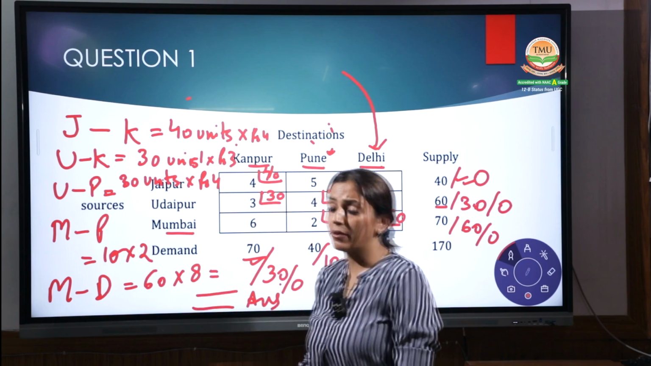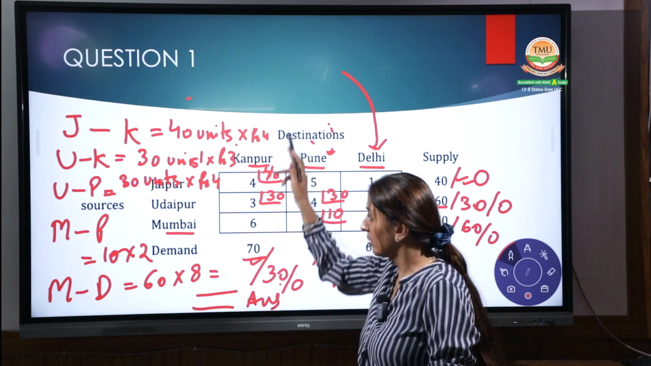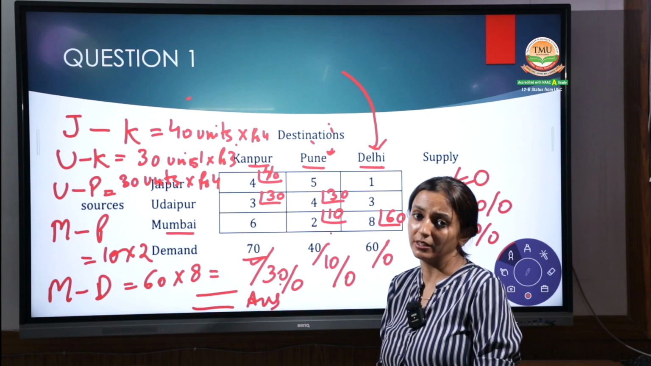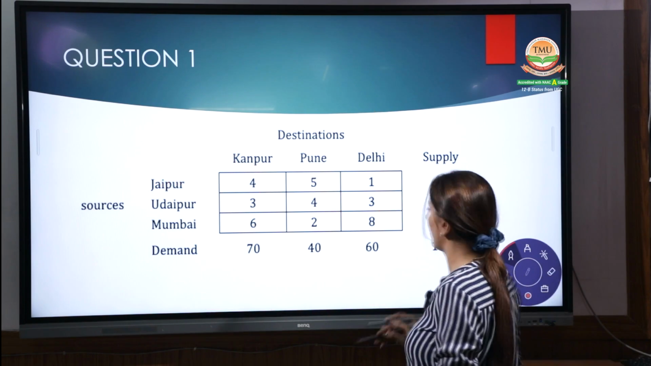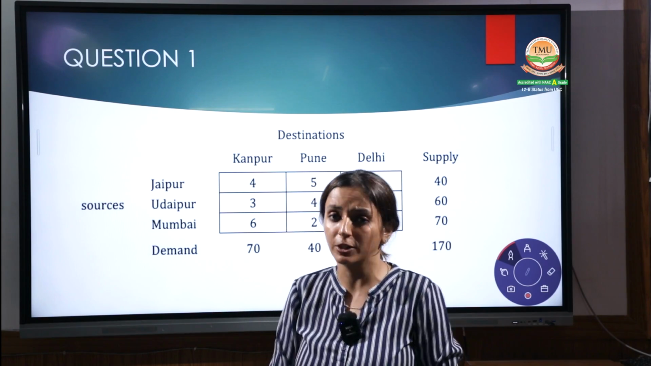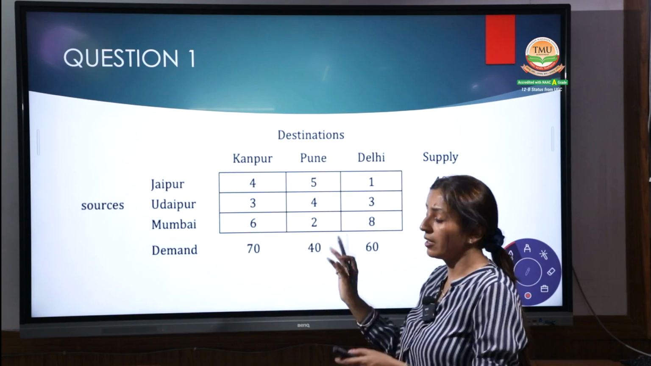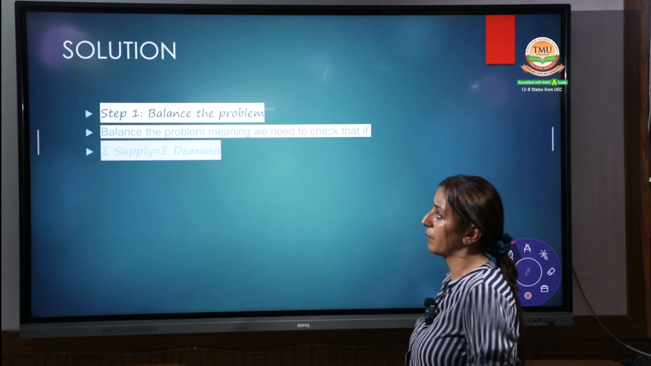10 into 2, 20, and 60 into 8, 480. Right? Total all these values and then you get the sum. This is one way to do it, but we can do it in multiple ways, like step by step. Now I'm showing you the step by step process for this question. Look at this, write down on your table what you have done. Now I'm using a step by step process.